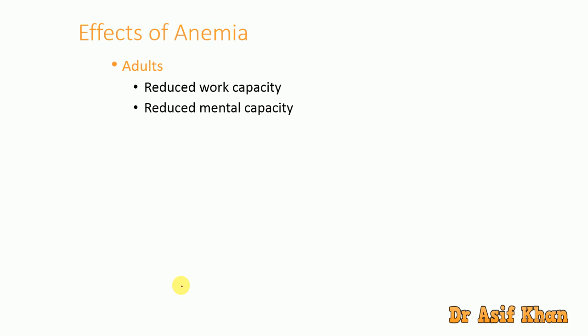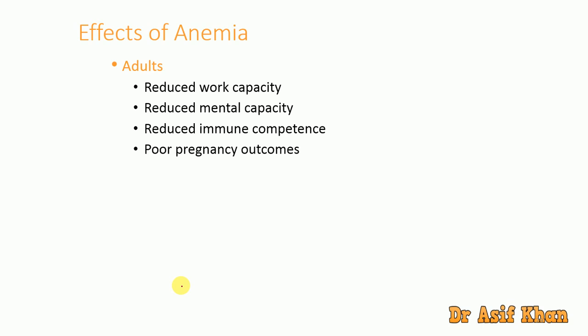Even if you ask him a simple problem, it's not possible for him to calculate and solve it. Then reduced immune competence: his immunity also decreases because of the low hemoglobin level in his blood.